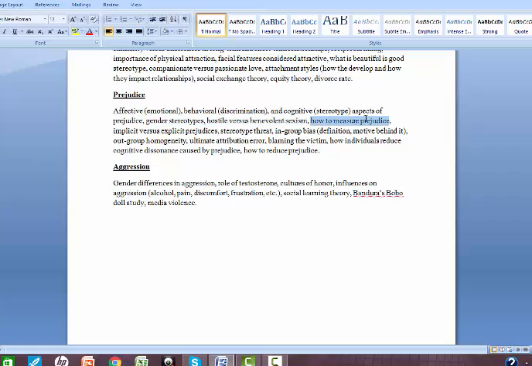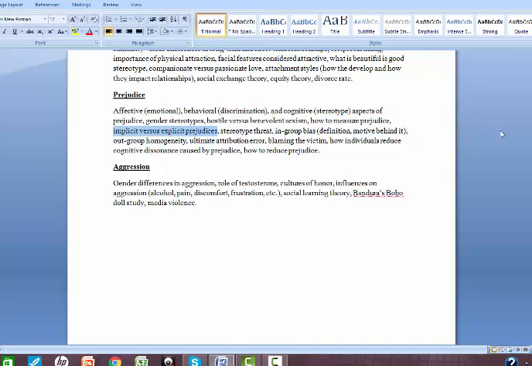How to measure prejudice. We talked about how it's difficult because people may not be aware of their prejudices or they may be afraid to be honest about them. So we talked about having to use some sneakier ways of researching this. We talked about the bogus pipeline where people think they're taking a lie detector test when they're not. We also talked about an implicit attitudes test where individuals are answering the questions so quickly that theoretically they don't have time to change their answers.